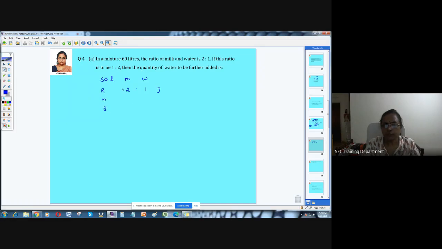Whatever the quantity is given, you have to write. So milk quantity, if it is given, write it down here. If water quantity is given, write here. The total quantity is given here, that is 60. If this is 60, what should be the multiple here? 3 into what gives you 60? 20. And that 20 will come everywhere. So this is going to be 40, this is going to be 20. So this is a ratio box method which normally will be very simple to calculate.